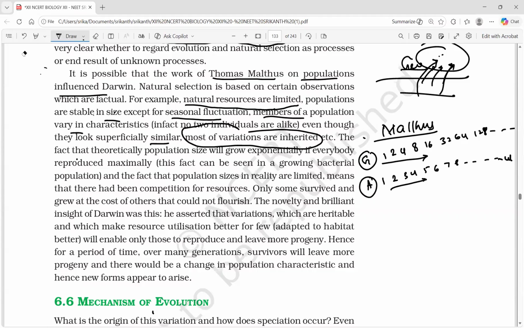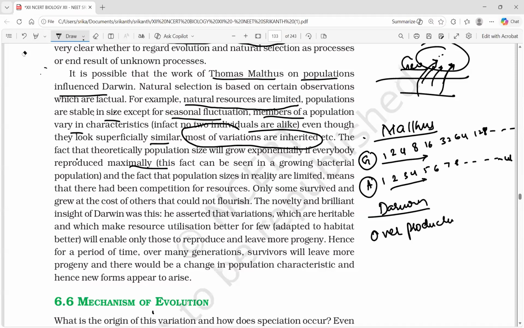The fact that theoretically population size will grow exponentially if everybody reproduced maximally, this idea came from Malthus. Darwin proposed a theory of overproduction.